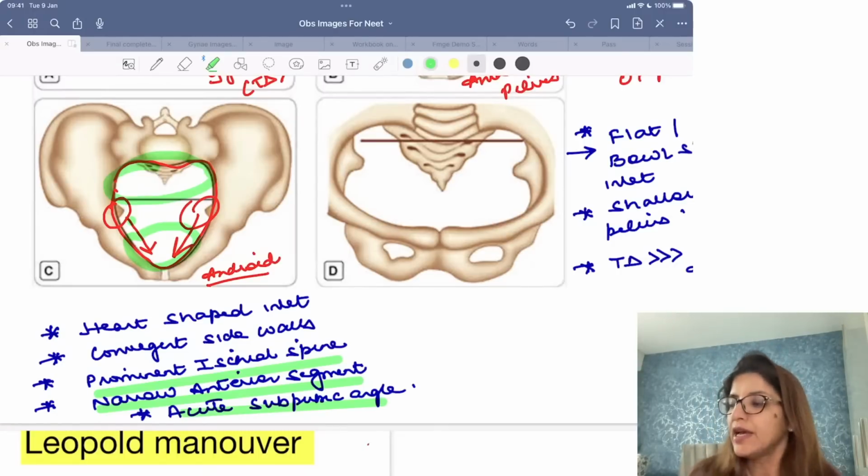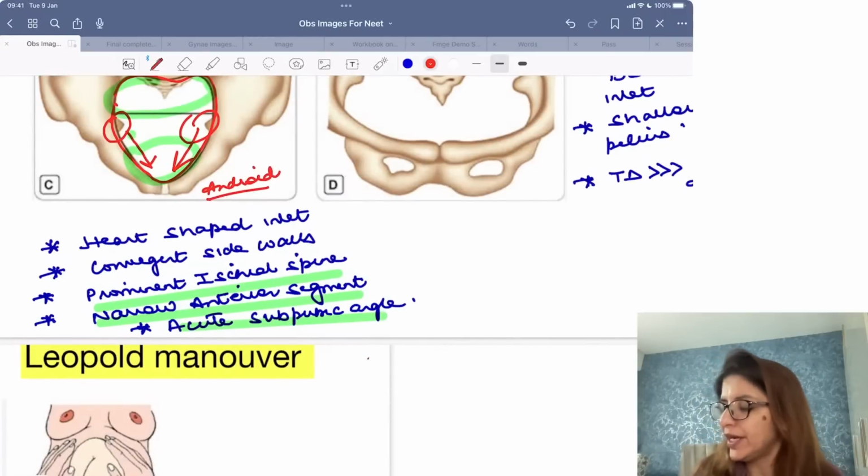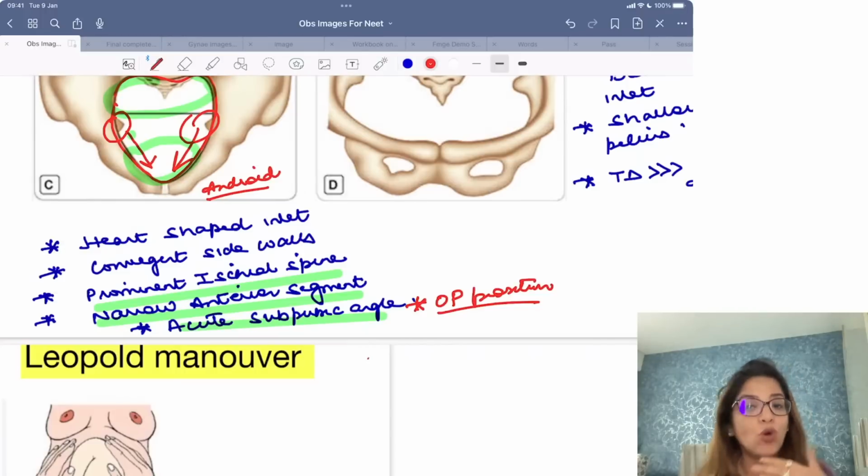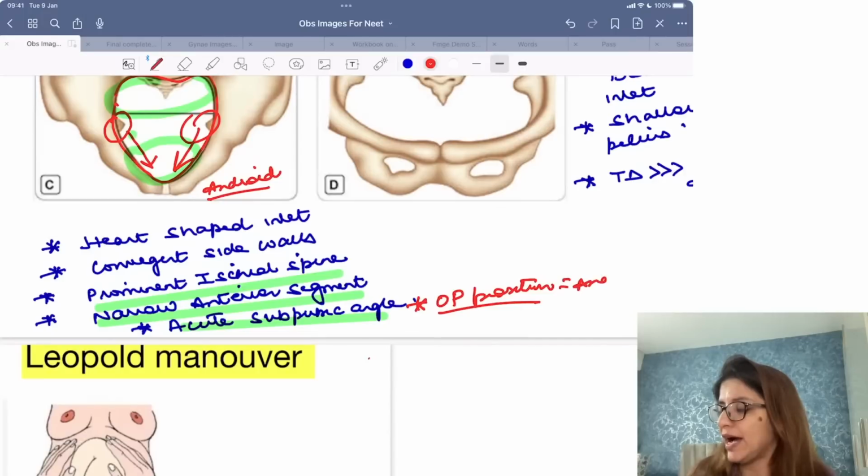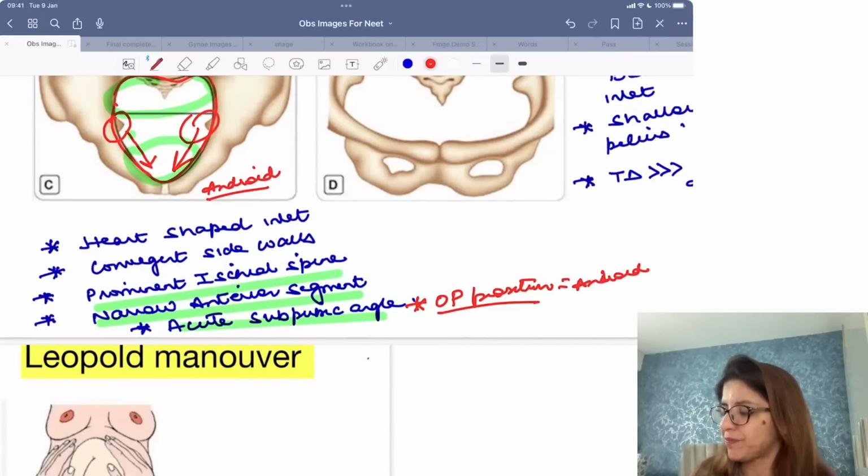Please also remember, if they ask you occipito-posterior position, just occipito-posterior, they are not adding the prefix persistent, they are not adding the prefix direct occipito-posterior. It's simply, if they ask you occipito-posterior position is common in, it is common in android pelvis, right?